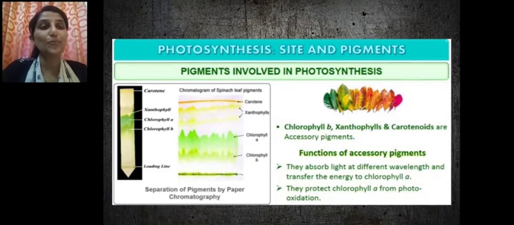And they also protect chlorophyll A from photooxidation, that is oxidation in the presence of light. So these are the two main functions of the accessory pigments. They absorb light at different wavelength and transfer it to chlorophyll A, and they prevent photooxidation of chlorophyll A.